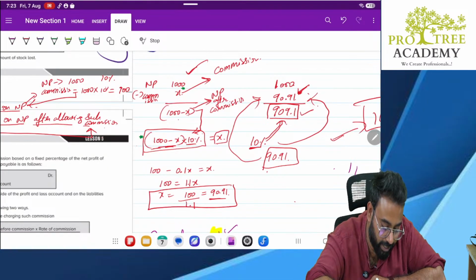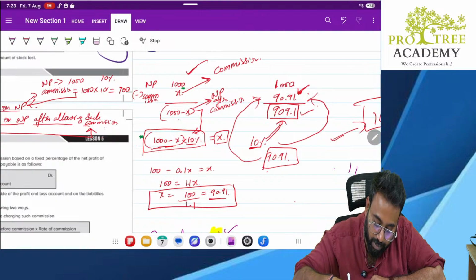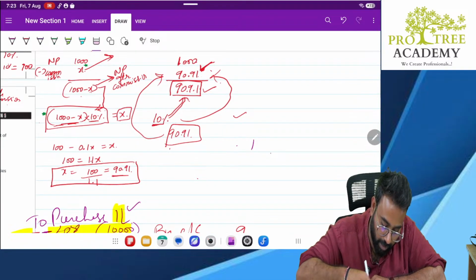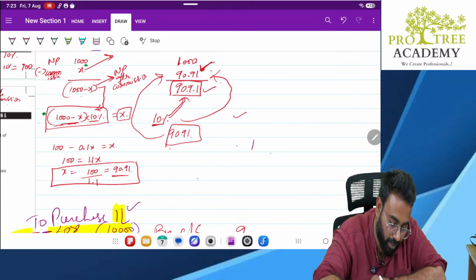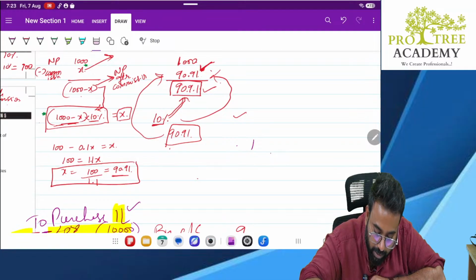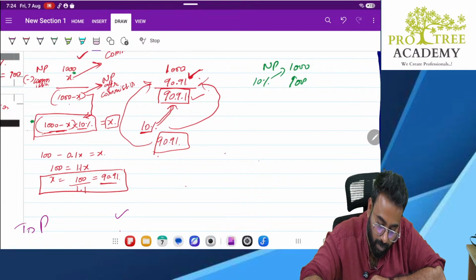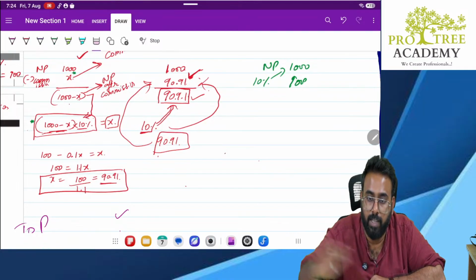Sir, why so complicated, sir? Earlier method, what used to happen? I'll tell you what exactly the difference is between these two methods. Earlier, net profit was 1000. Commission was 10% on this, that is 100. What is remaining? 900. Done and dusted.